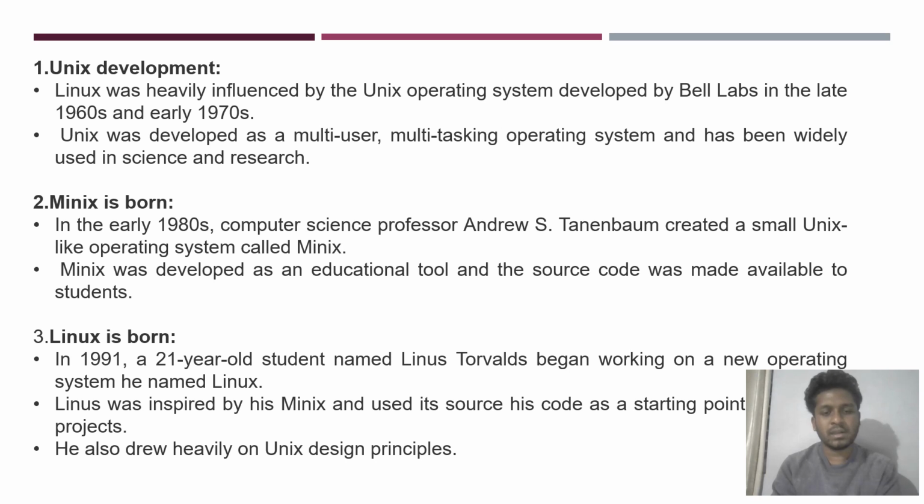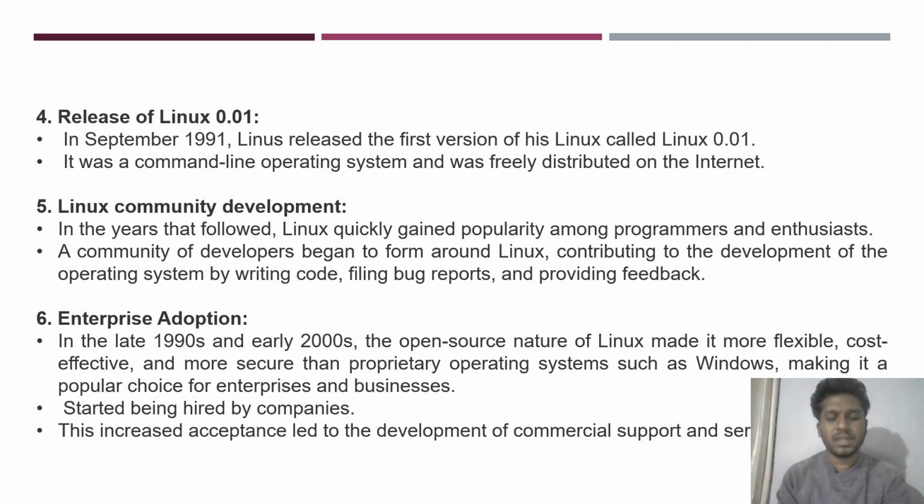In the year 1991, a 21-year-old student named Linus Torvalds began working on a new operating system named Linux. He also drew heavily on Unix design principles. Release of Linux 0.01: in September 1991, Linus released the first version of Linux, called Linux 0.01, which was freely distributed on the internet.